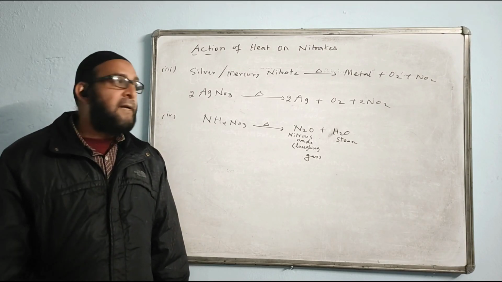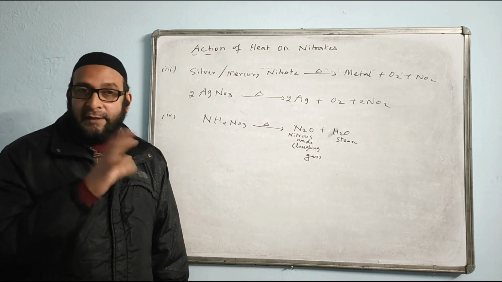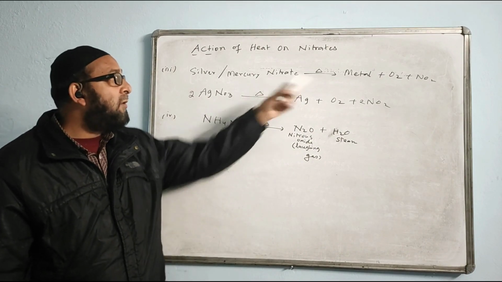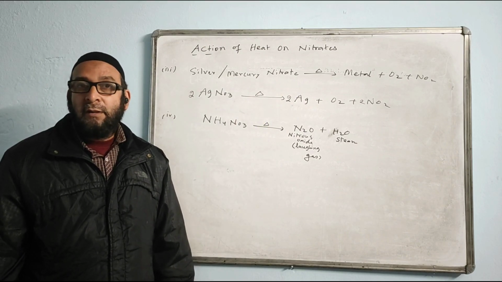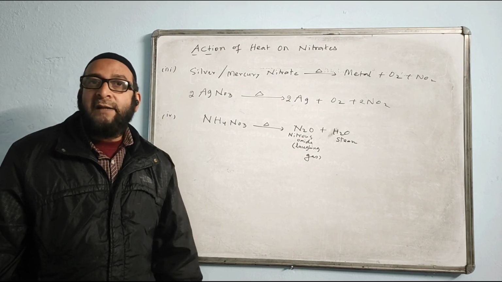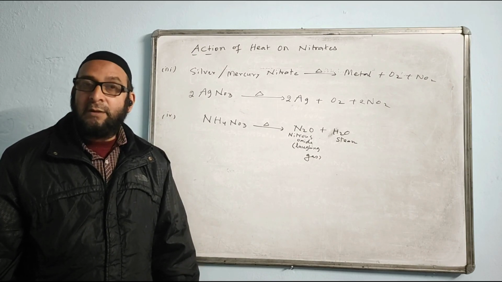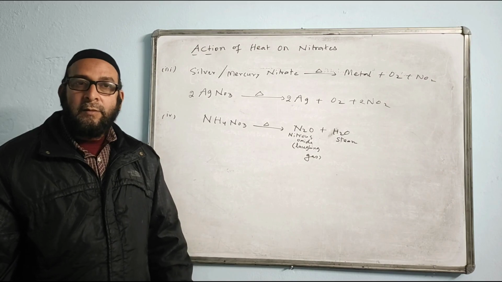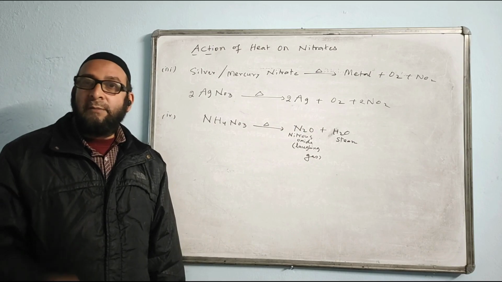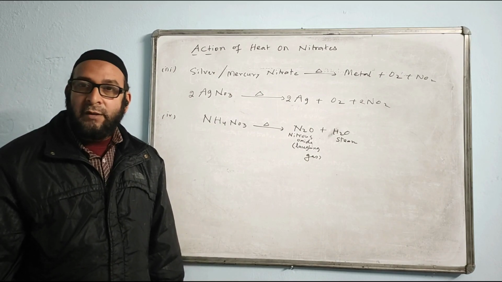So you understood there are how many categories? Four. And the products are different. You have to identify which category a particular nitrate belongs to, and accordingly work it out, state the observation, and name the gas. There is no guarantee that every time we heat a nitrate we get nitrogen dioxide gas coming out. Not necessary. Then what are the cases where we don't get reddish brown fumes? First category is sodium nitrate, potassium nitrate, where we get the gas oxygen. Only one gas, that is oxygen, which relights the glowing splinter.